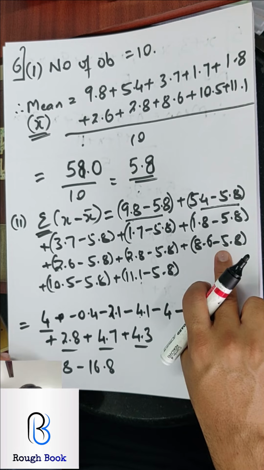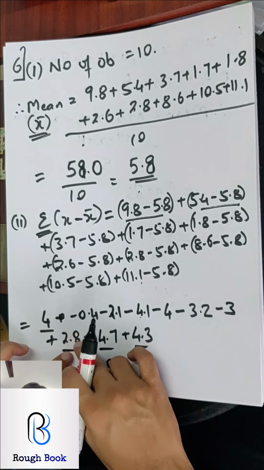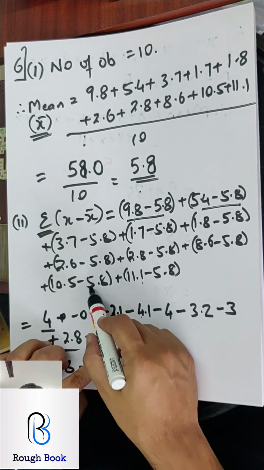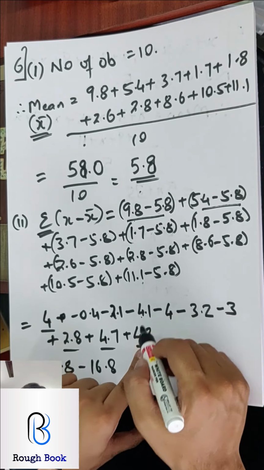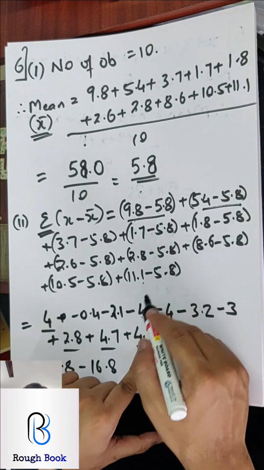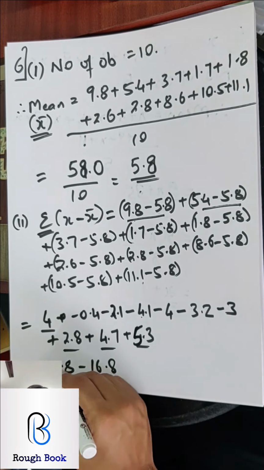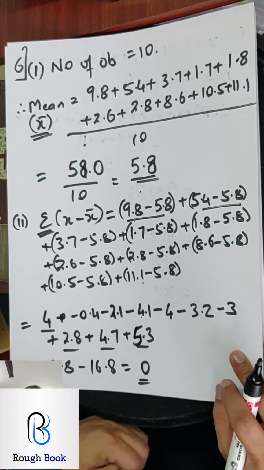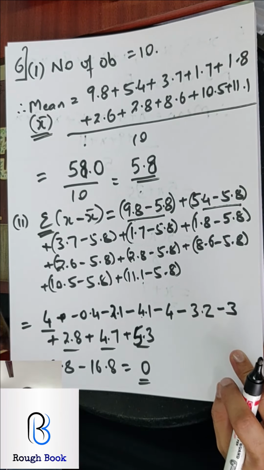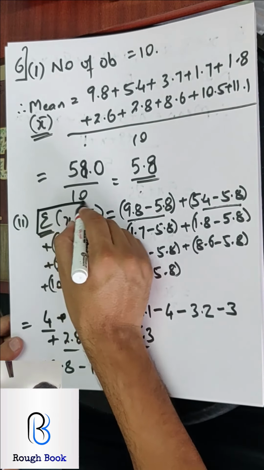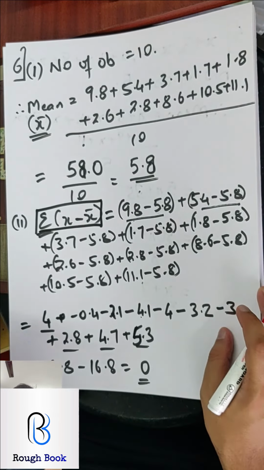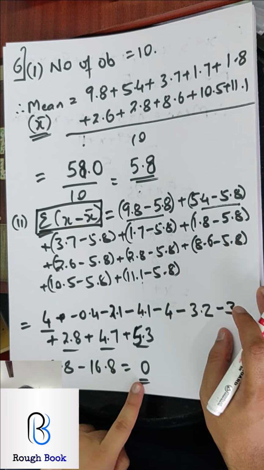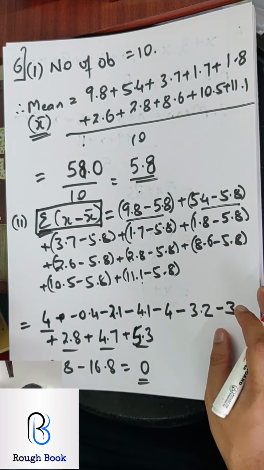So 2.8, correct. Then what about this one? 4.7, correct. What about this? Here I must have messed up. This is 5.3. So therefore this becomes 16.8, and my answer should be 0. See, I made a mistake. Good that I made a mistake, so you know now how to find out your mistakes. This is the second part, which is called summation x minus mean. Whenever you want to check whether your mean is correct, you need to subtract the mean from each value and you should get the answer as 0. If your answer is 0, that means your mean is perfect.